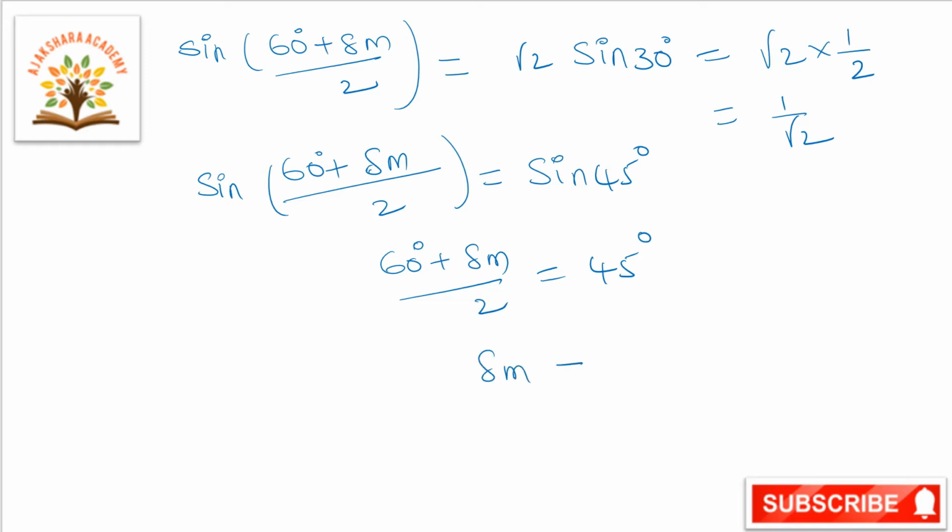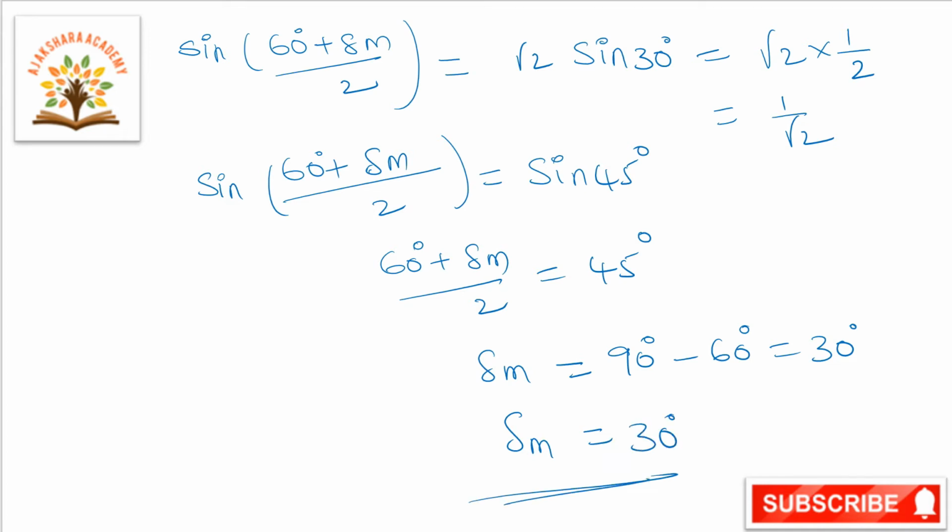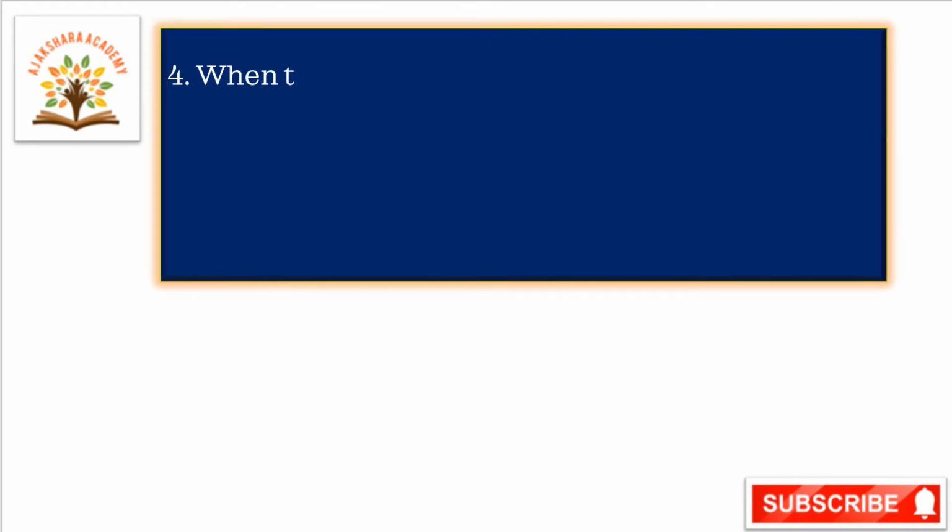So delta m is equal to, taking cross multiplication, 45 into 2, 90 degrees minus 60, 90 minus 60, 30 degrees. So the angle of minimum deviation, that is delta m, is equal to 30 degrees. Okay. Next we will go to the next question.